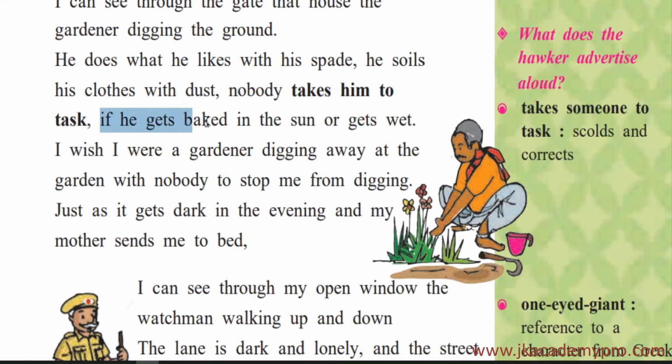If he gets baked in the sun or gets wet, so baked in the sun means the gardener has to work in the sun. So when you are working in the sun, you sweat and you get tanned. Tanned is the color of your skin changes. So that is called baked in the sun. And he has to get wet. He has to put a lot of water in the soil. So he gets wet with that, and there is nobody to scold him.